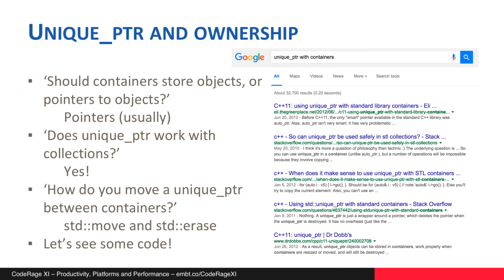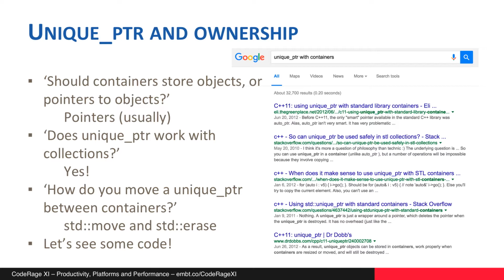Should containers store objects or pointers to objects? Like any recommendation with C++, there are always lots of variations to this, and it strongly depends, but pointers usually. One reason for that is that if you're moving objects around inside your container, if you're sorting or inserting or something like that, then you're going to have to move a lot of memory, and you move and allocate less memory if you're dealing with pointers to something than if you're dealing with the thing itself.